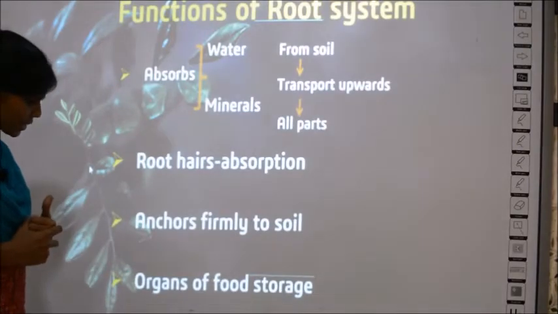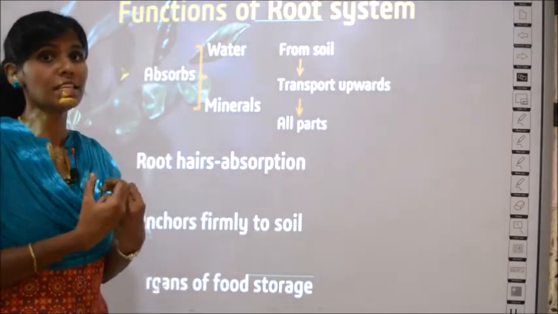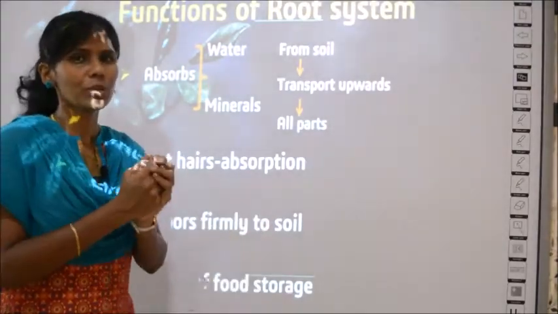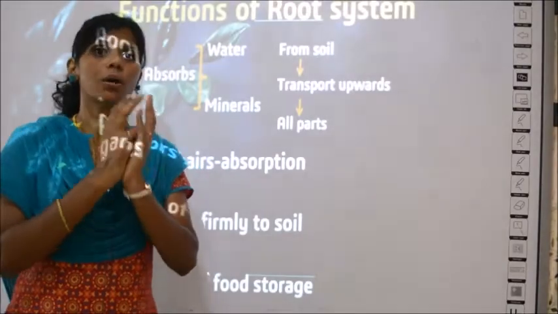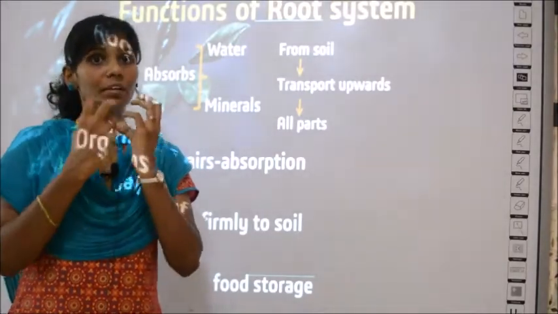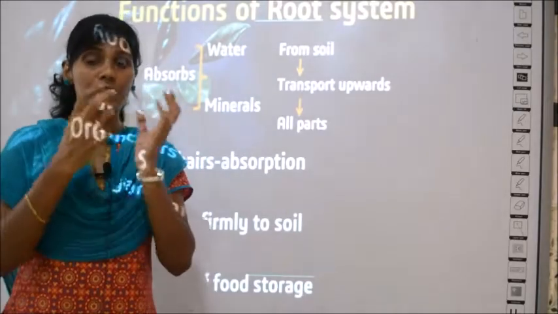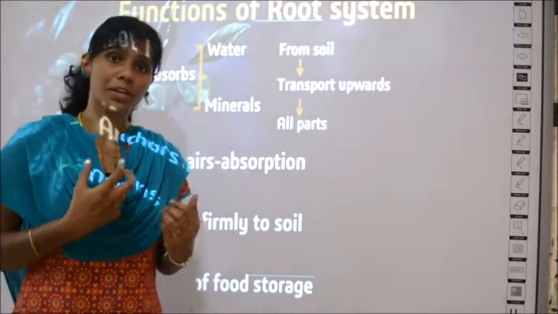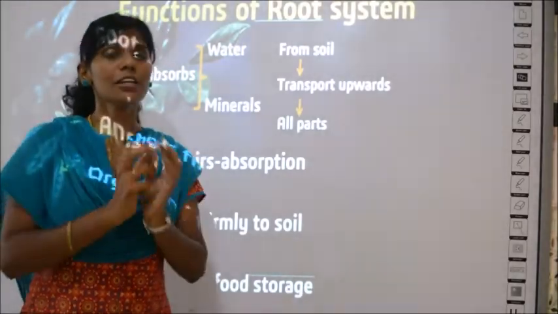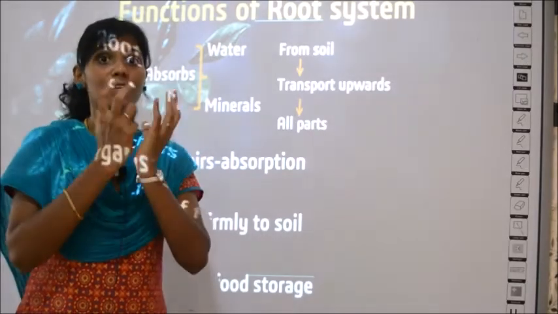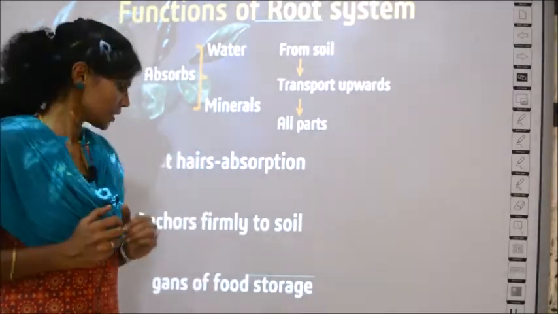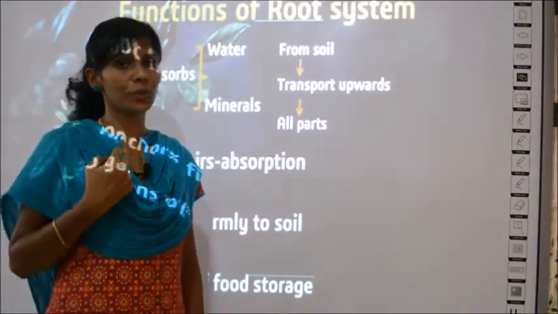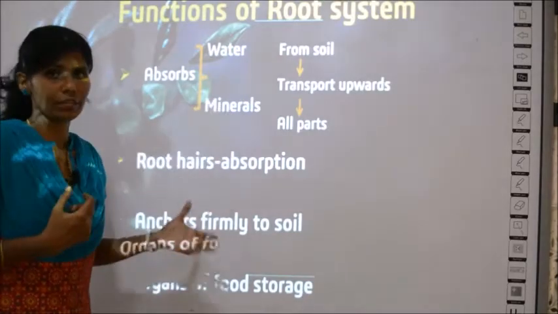The last function is that roots also serve as organs of food storage. I told you, for example carrots or beetroots, these are actually modified roots. Whatever is found underground is the root region, right? So carrots, beetroots or tapioca, all of these store food. The food is stored in the roots. So roots can also store food. These are all the 4 functions given in your textbook.